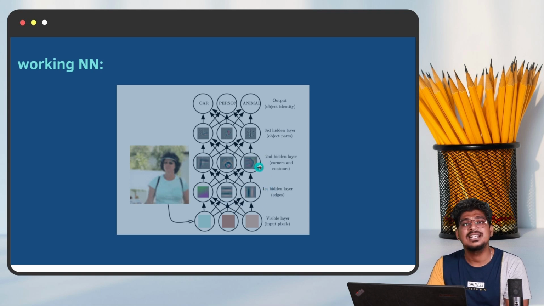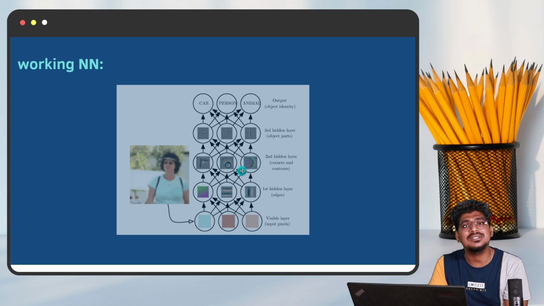The second layer is going to find the contour, the contour of those particular edges. Once the edges are detected, then we enter the contour detection. Once the contour is calculated, after that we are going to find the object points. Based on the object points, whether this is a car or a person or an animal, the output will be written. So finally, the object is identified: yes, it is a person.